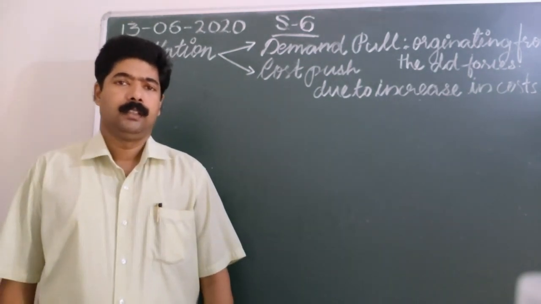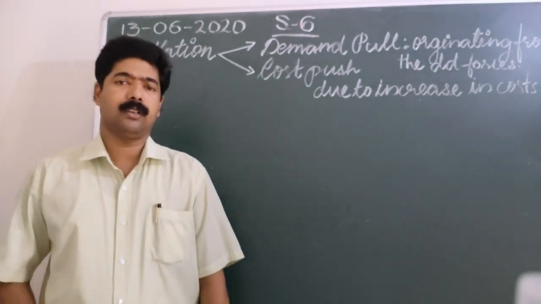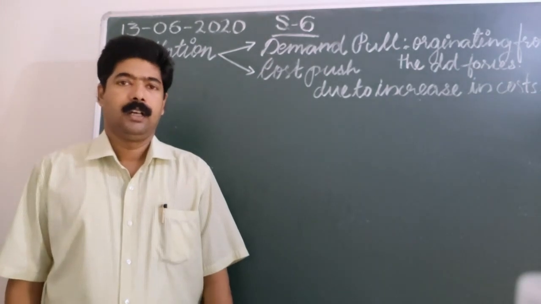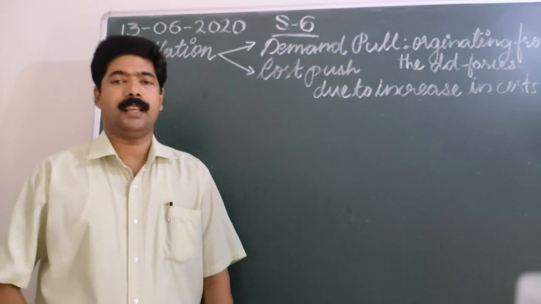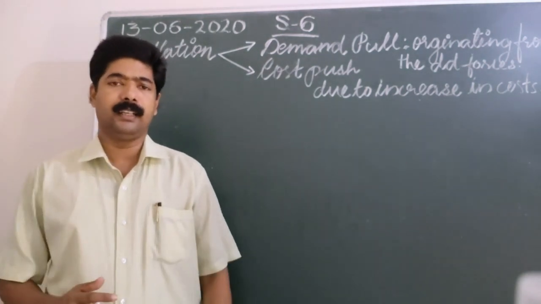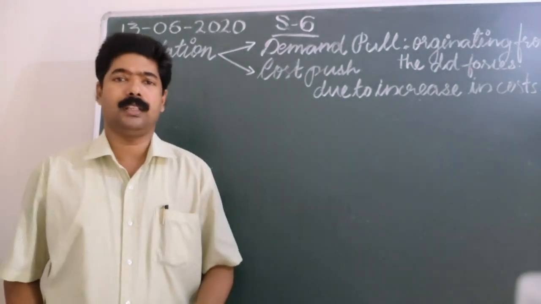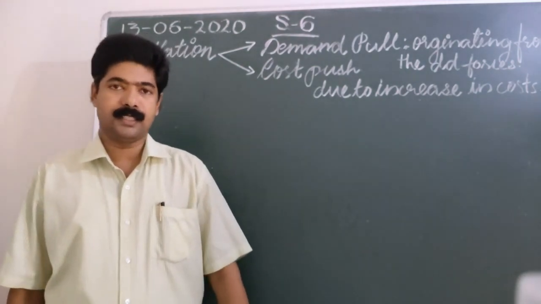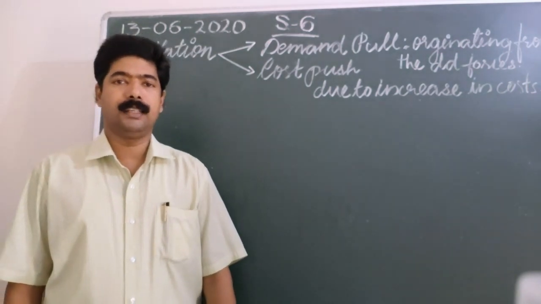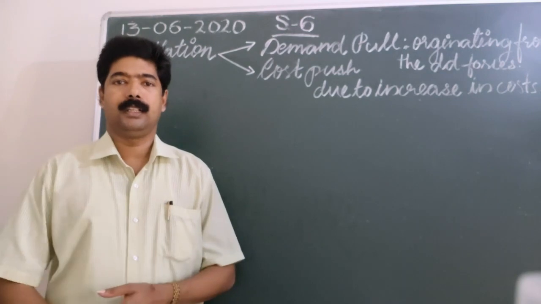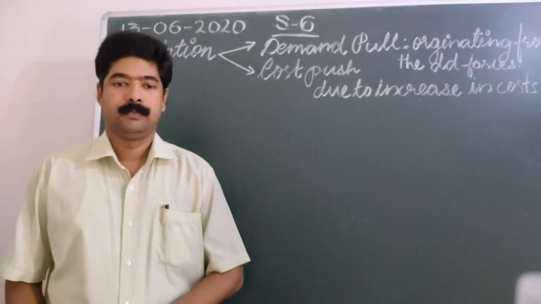The inflationary rate in an economy should not cross the limit or cross 2 digits. If in a financial year this rise in general price level reaches a 2 digit number, that would be a dangerous situation. Immediately the government takes different measures to control the inflationary rate in our country.